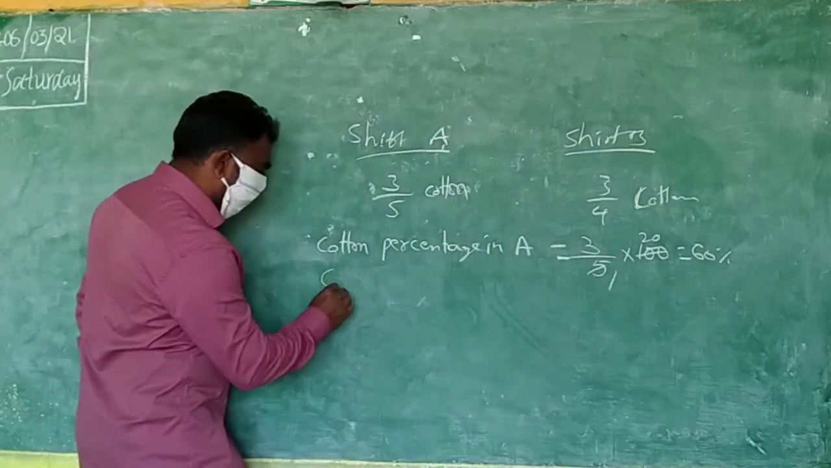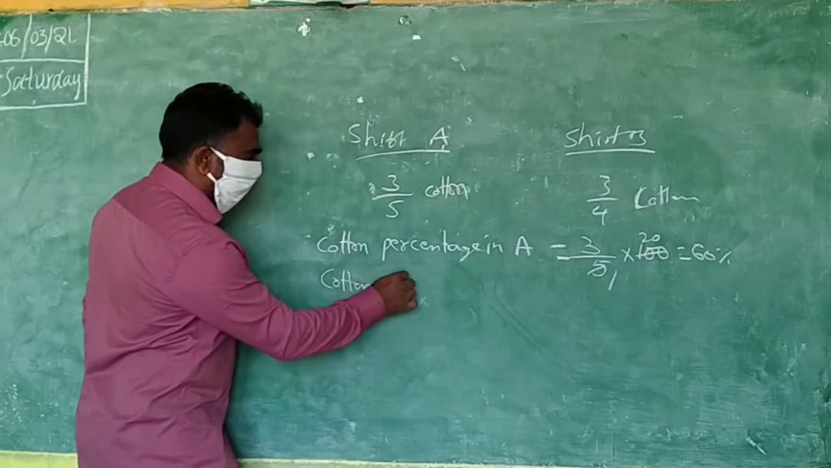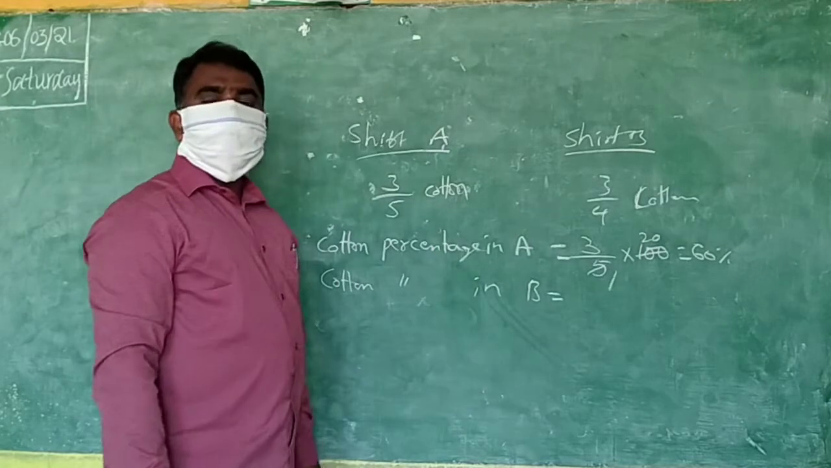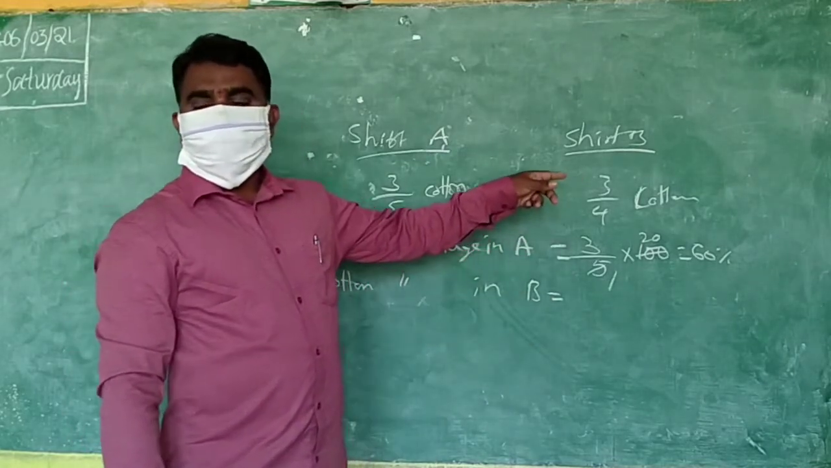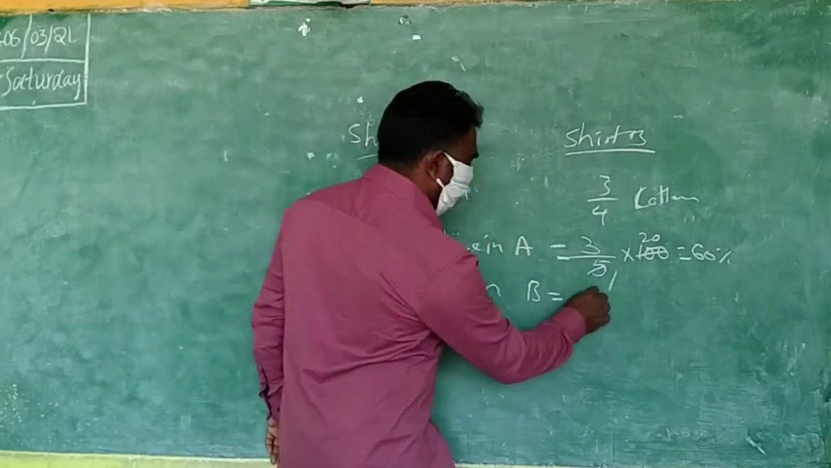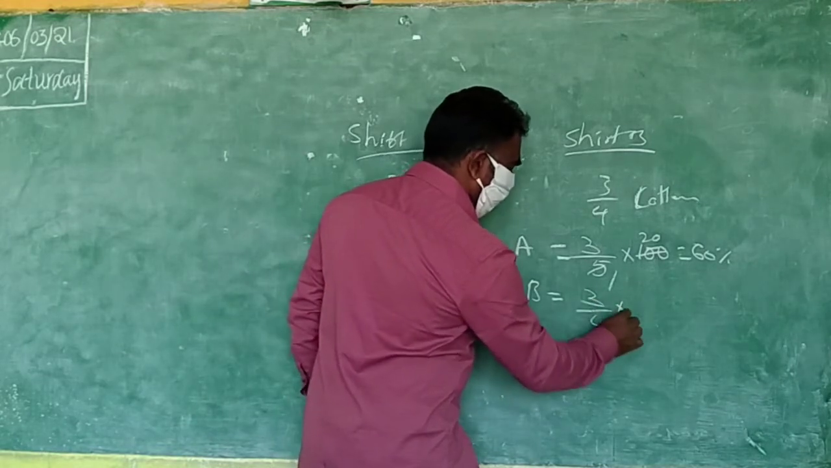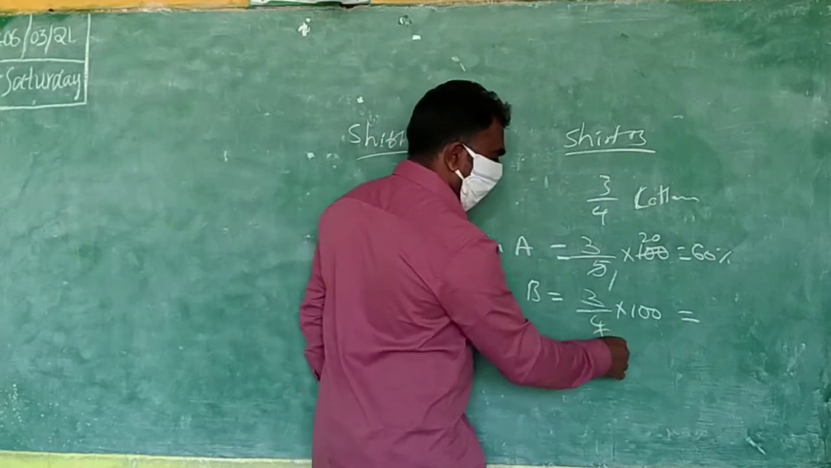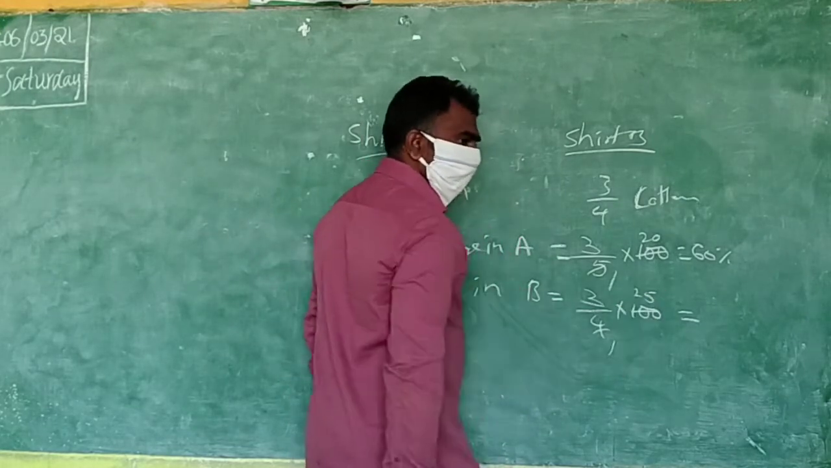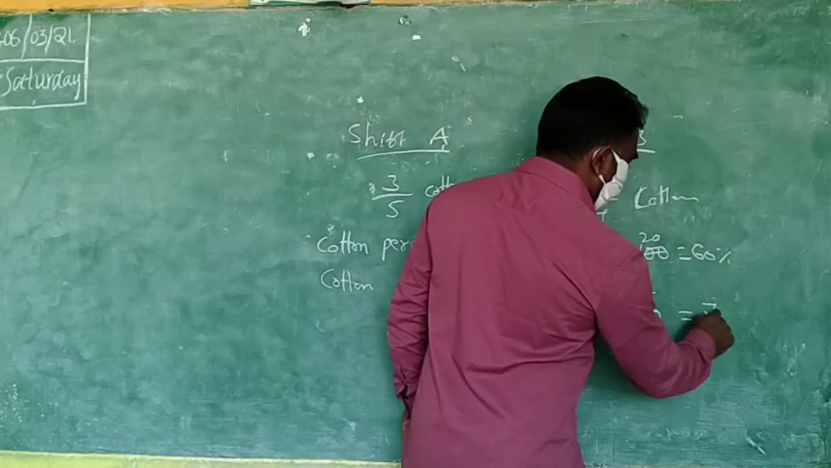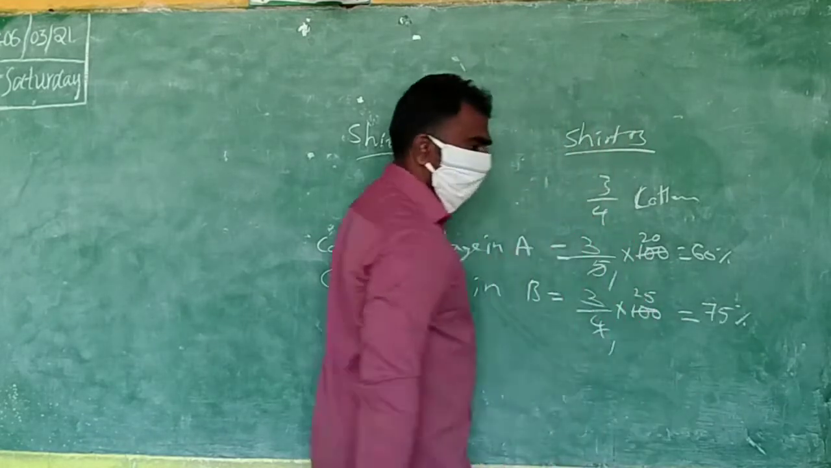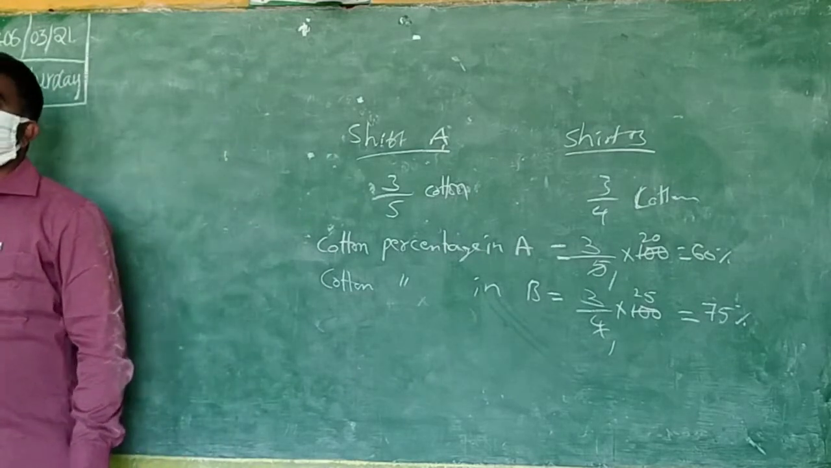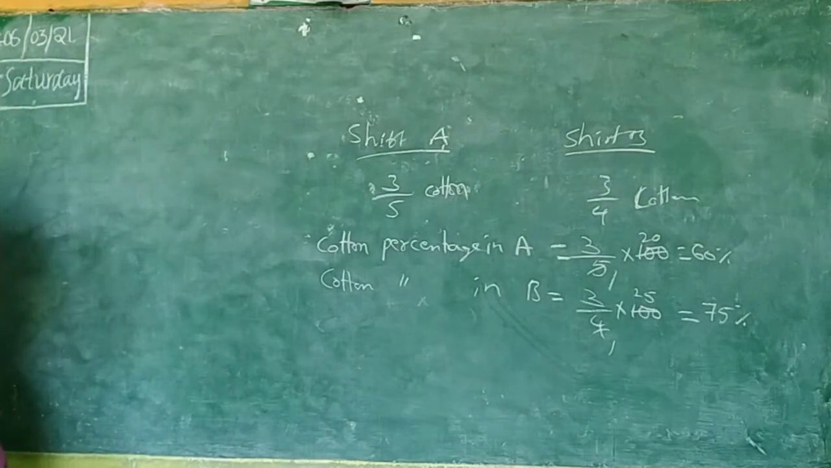In the same way, the cotton percentage in shirt B. In shirt B, what are the cotton shares? 3. Total shares 4. So you write 3/4 into 100. So 4 table. 4 25s are 100. 25 threes are 75%. So which shirt has more cotton? B. Shirt B has more cotton.